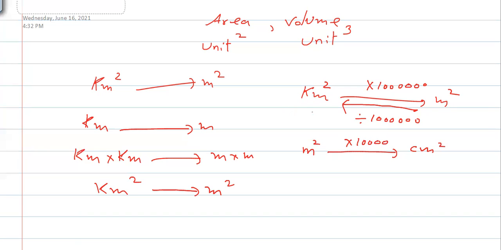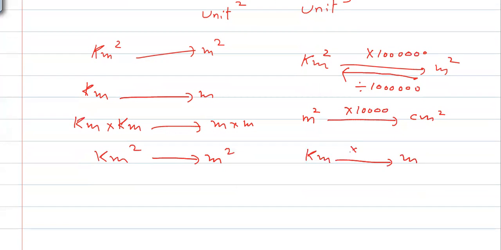In the same way, we know that to convert kilometer to meter, we multiply with 1000, yes. So what if I have to make kilometer cube to meter cube? Because sometimes we need to use these units as well. In that case, you will triple the number of zeros. It will become 9 zeros now. 1, 2, 3, 4, 5, 6, 7, 8, 9. If you have 9 zeros, you can write it 10 to the power 9 also.